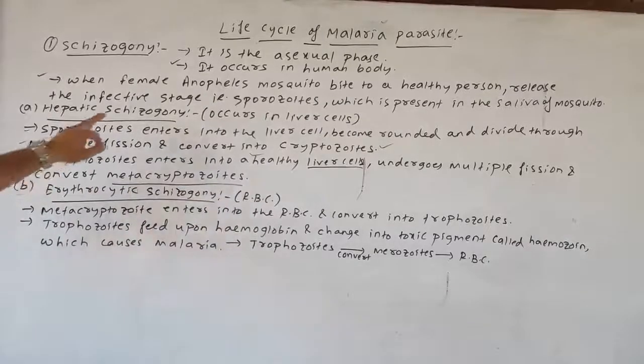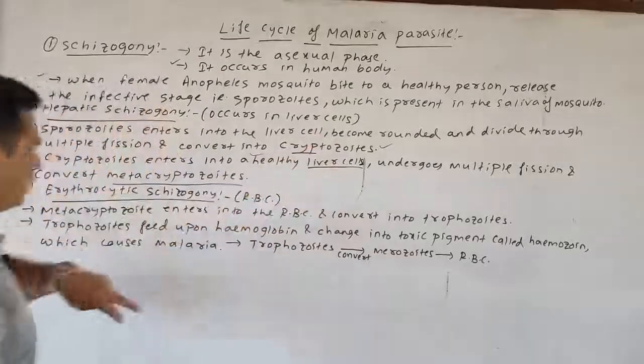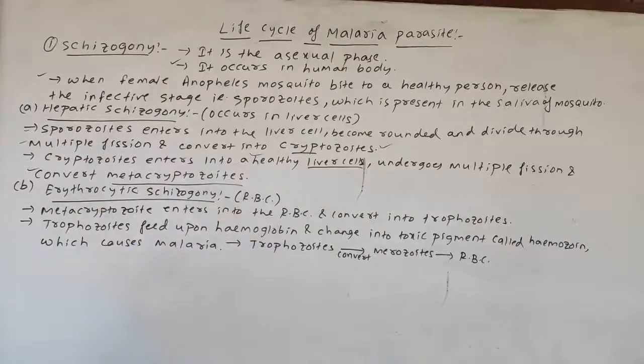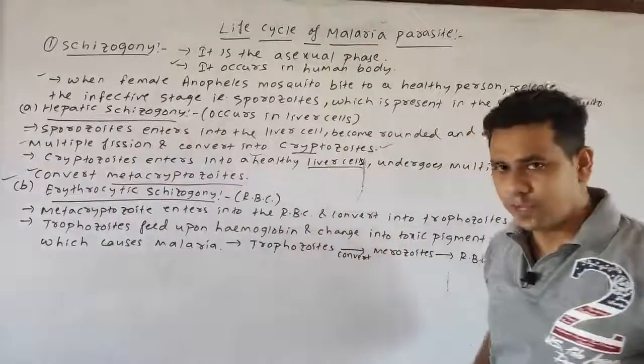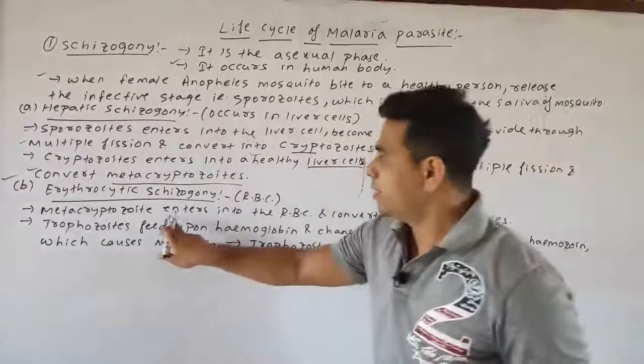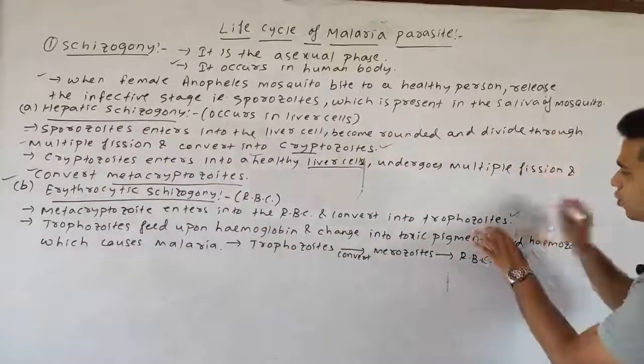Okay, means the sporozoites are converted into cryptozoites. Further, in another liver cell, it is converted into metacryptozoites. Next, when these metacryptozoites infect or enter into the RBC, the erythrocytic schizogony is started, which occurs inside the RBC of the human. Further, when the metacryptozoites enter into the RBC, they are converted into trophozoites.